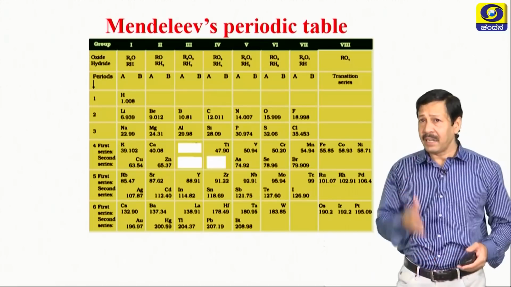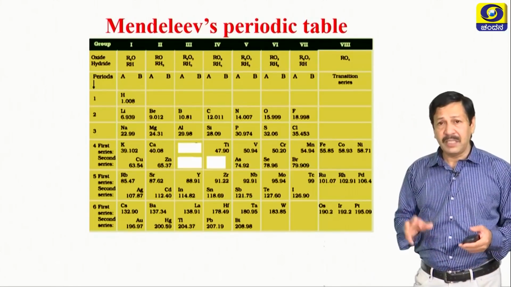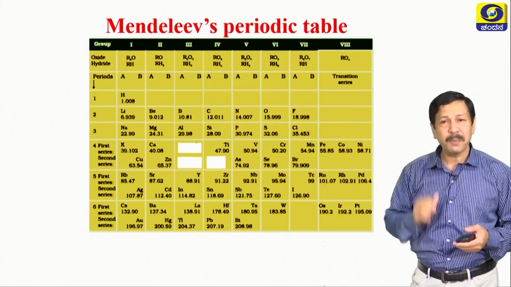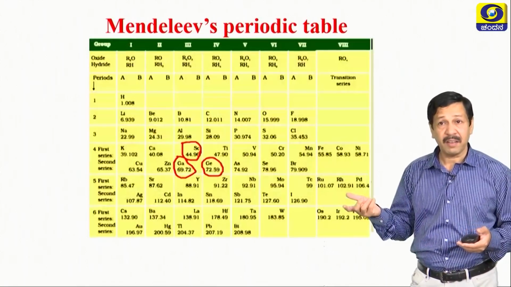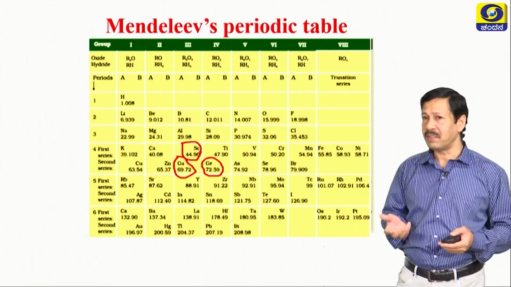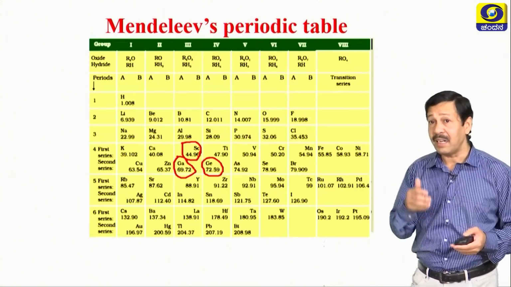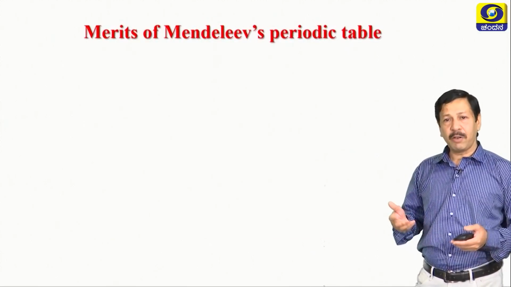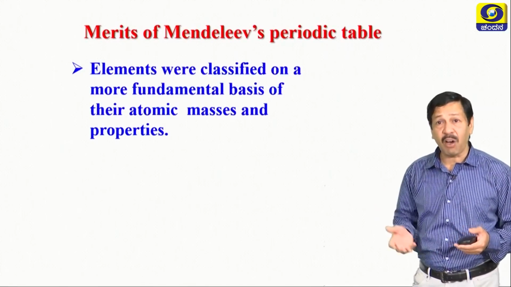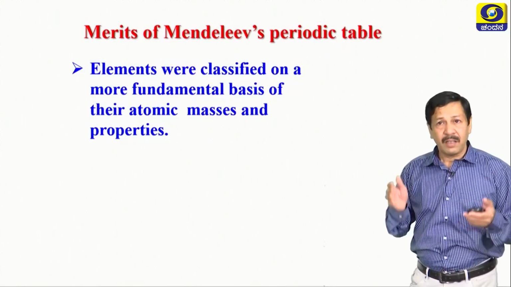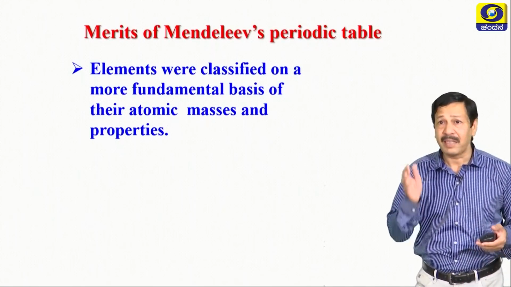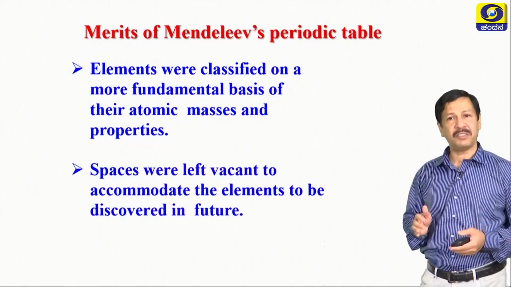Then here are some important features of the periodic table displayed. Observe some vacant spaces. See, they are filled. Scandium, gallium, germanium are the elements discovered later. Fortunately, all these elements were discovered in his lifetime and he enjoyed the success. Elements were classified on a more fundamental basis of their atomic masses and their properties.